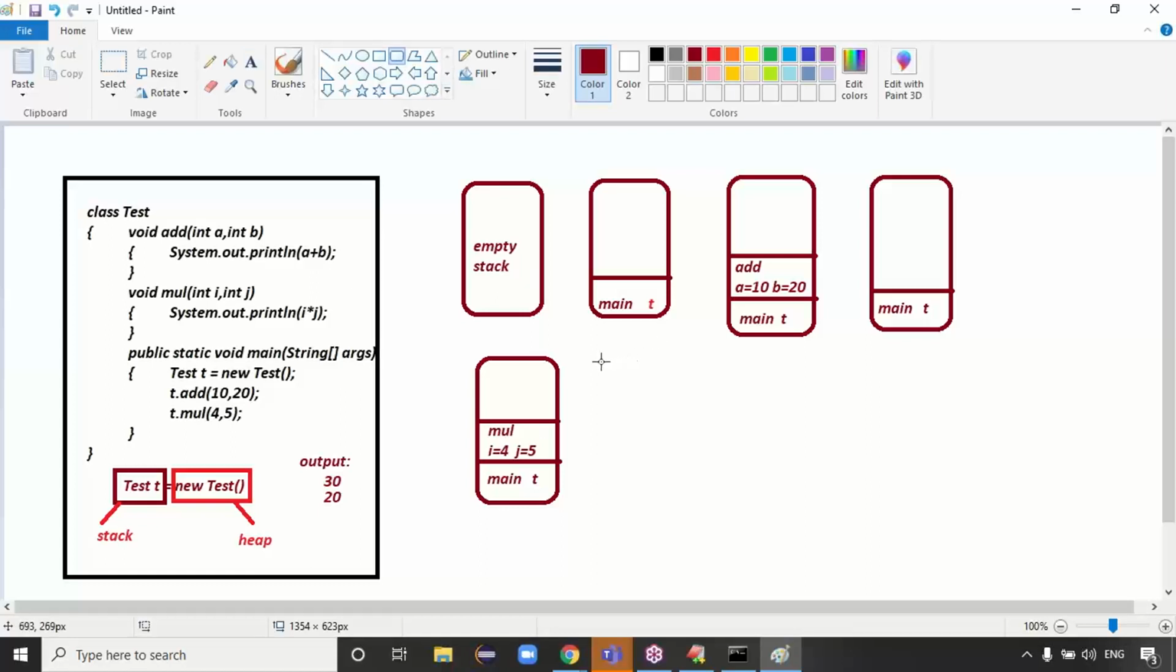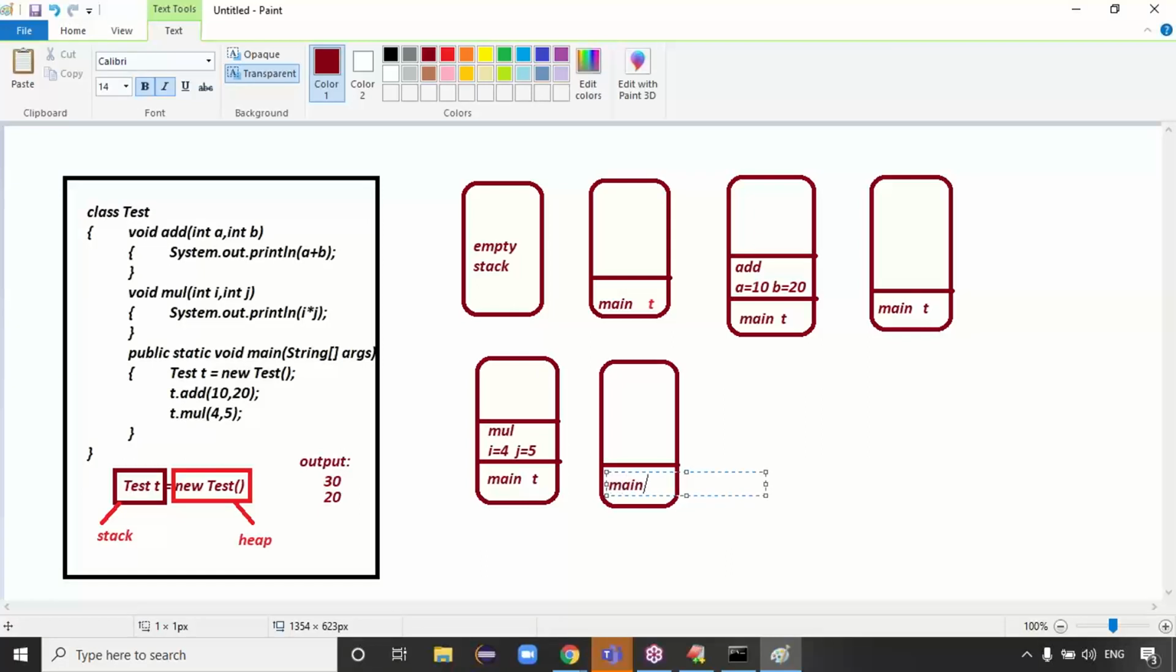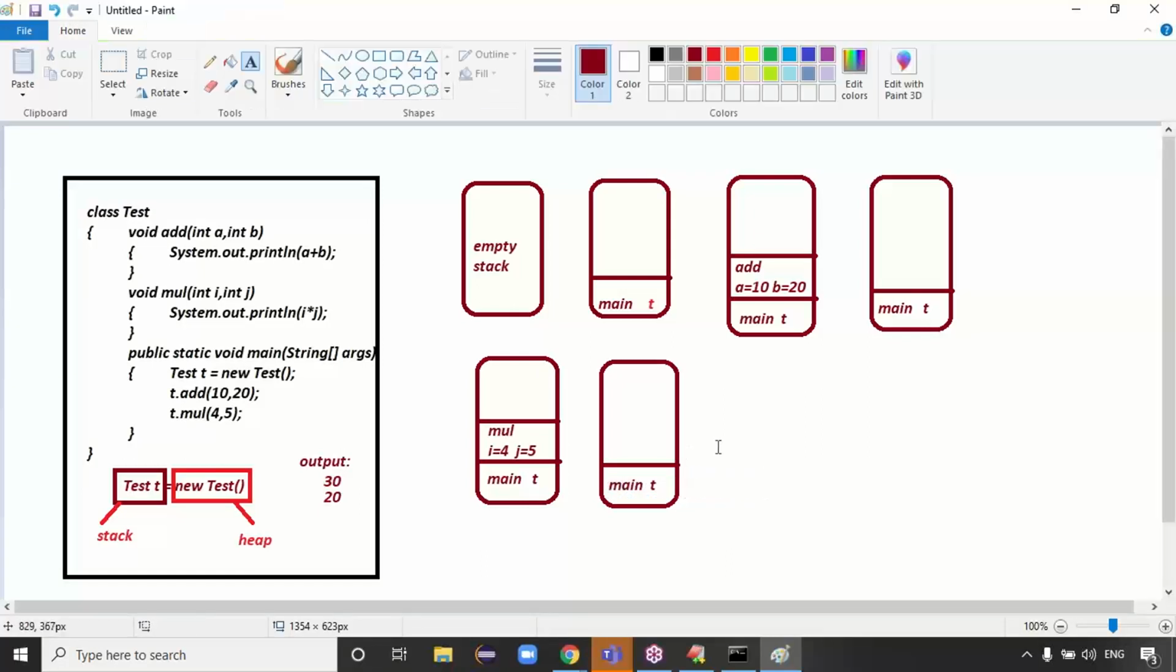Then the stack contains how many entries? Only one entry, the main method. After the multiplication, main is also complete. Main is also deleted from the stack memory. Main is deleted and this t variable is also deleted. Guys, once this t variable is deleted, does this object contain any name?